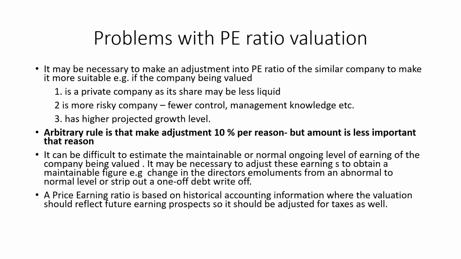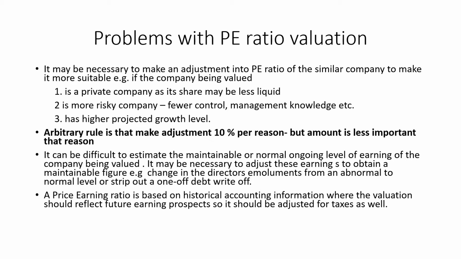As we discussed in the previous slides, when we are determining the price earning ratio of a quoted company, we can take the price earning ratio of a similar company which is quoted on the security exchange. But when we are taking similar companies, we have to make certain adjustments, because in certain cases the company is private, and most of its shares or assets are less liquid.